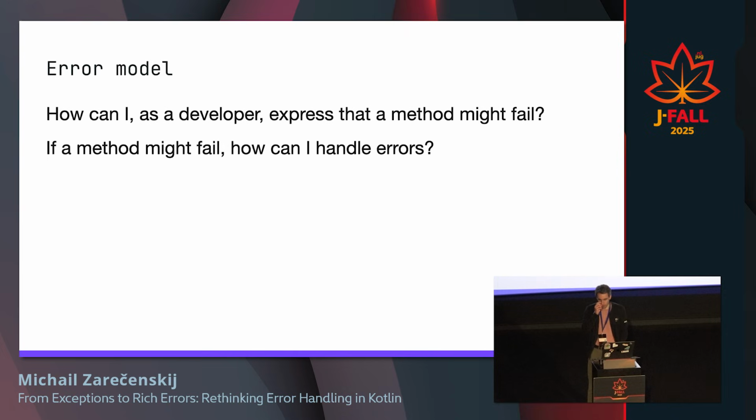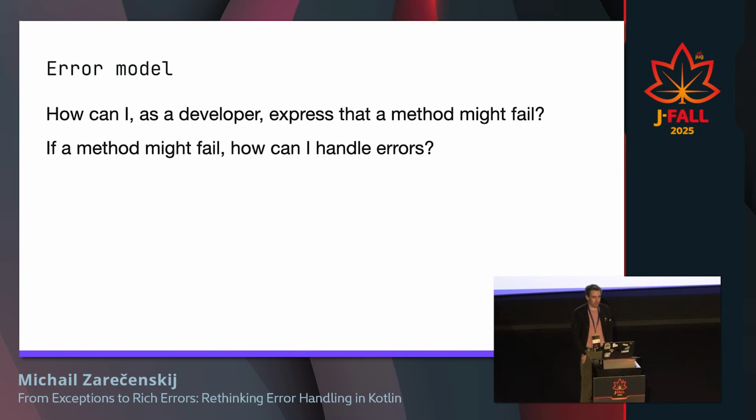Because we are going to talk about the error model, I find these 2 questions helpful, they can help us to focus on the topic. Every time you come to a new ecosystem or language and you want to understand how to work with errors, these are the 2 questions you typically ask yourself.